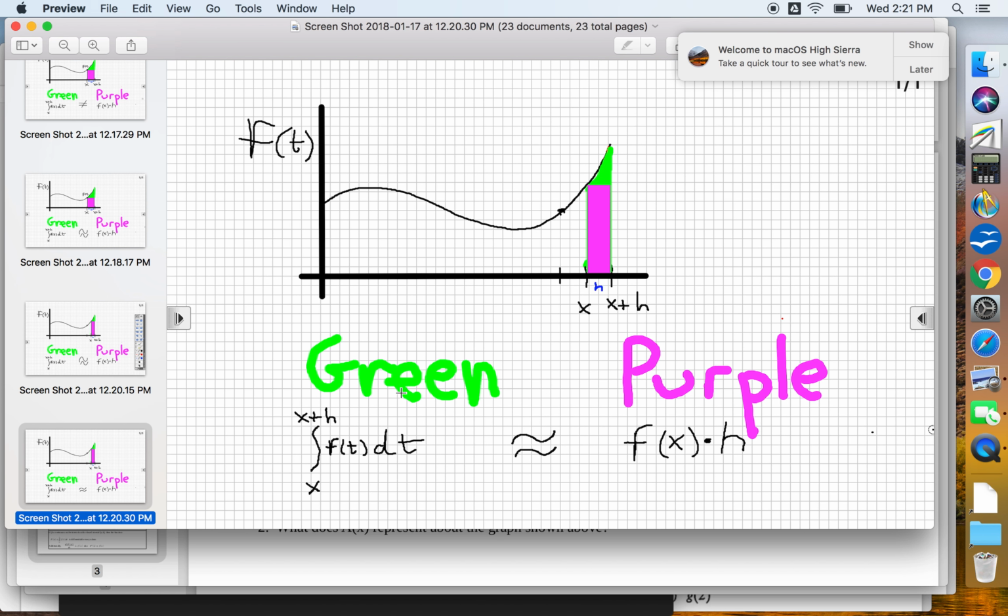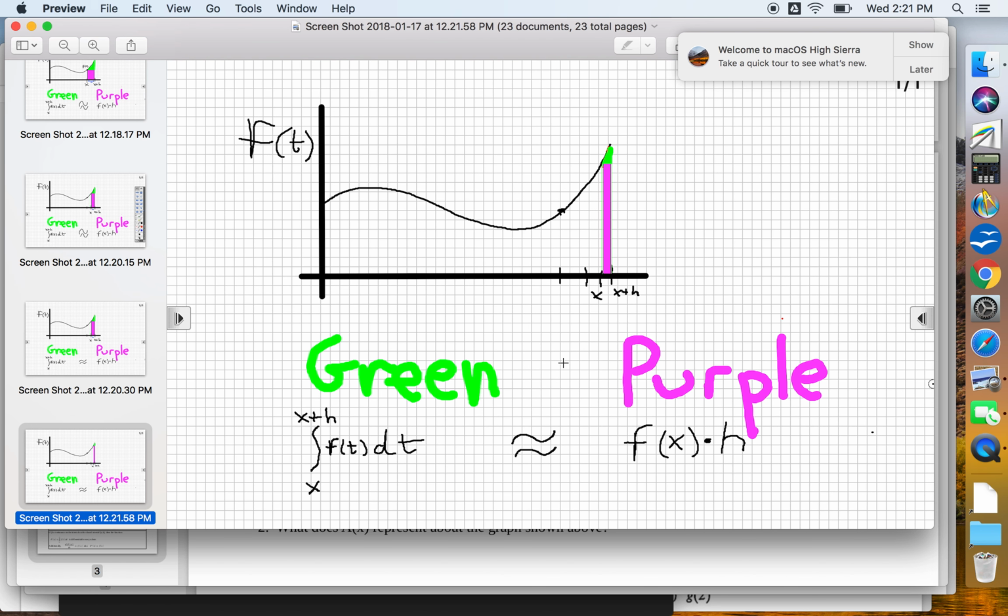All right. Now the green is approximately the purple. Yeah, they're a little bit closer, so we're using a little bit better symbol. But it's still an approximation. This is still a rectangle, and this is still not. Well, if we wanted an even better approximation, what we should do is make the distance from x to x plus h smaller, so make the value of h smaller. The smaller we make h, the closer the green gets to the size of the purple.